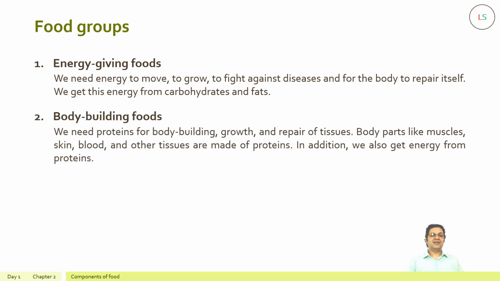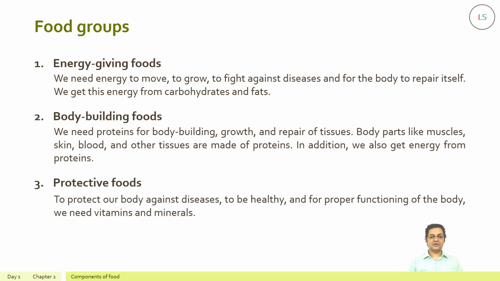Bodybuilding foods. We need proteins for bodybuilding, growth and repair of tissues. Body parts like muscles, skin, blood and other tissues are made of proteins. In addition, we also get energy from proteins. Protective food. To protect our body against diseases and to be healthy and for proper functioning of the body, we need vitamins and minerals.